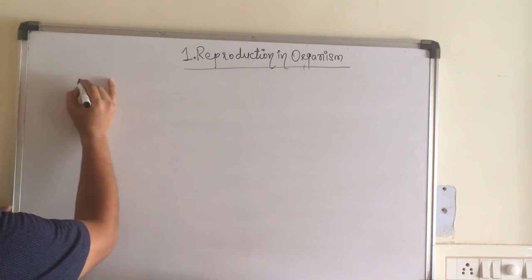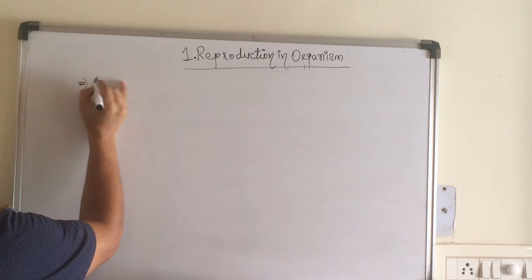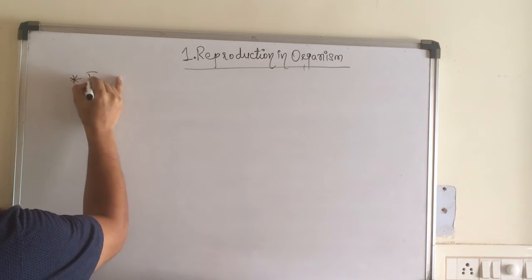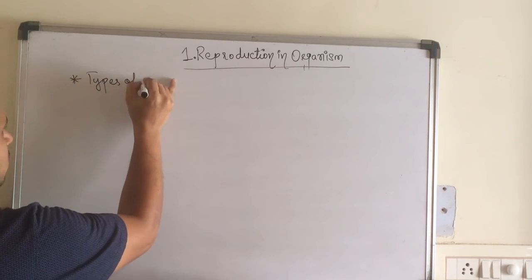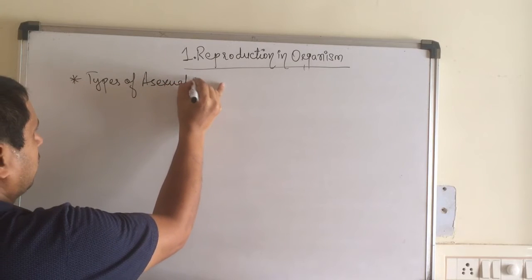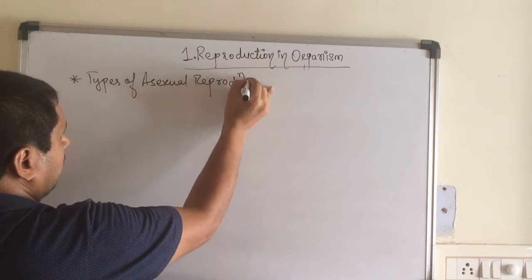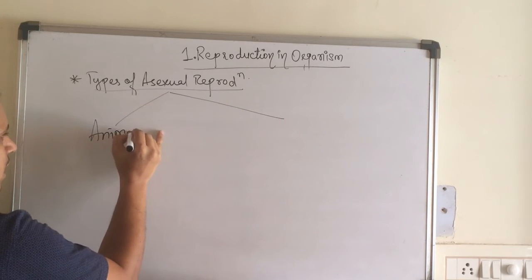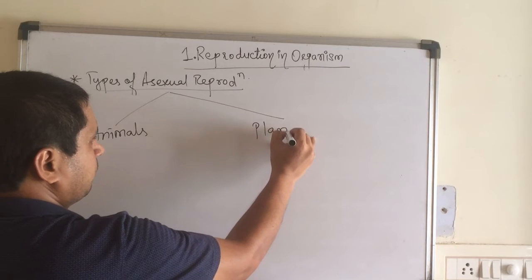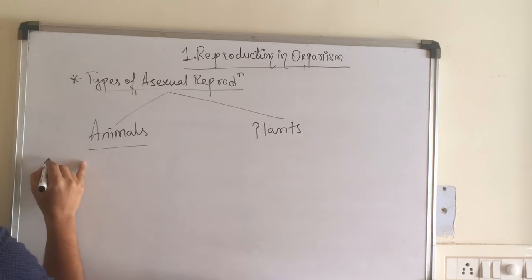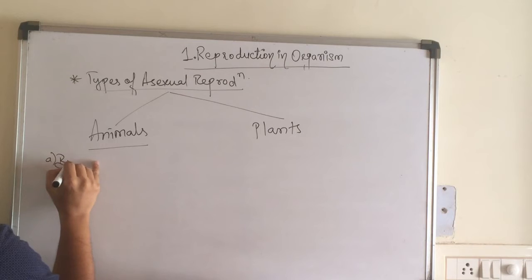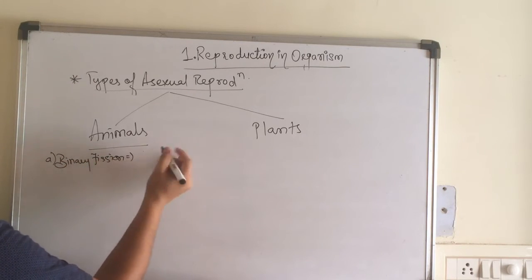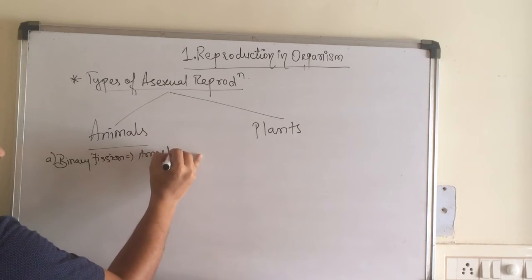Now, the types of asexual reproduction differ in animals as well as plants. If I talk about the animals, the first one is binary fission. Binary fission generally takes place in the amoeba and the paramecium.